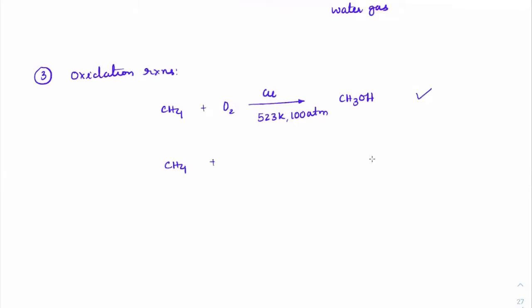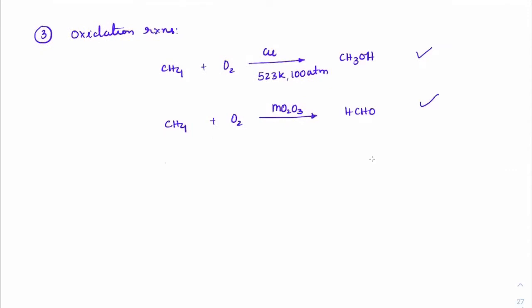CH4 plus O2 in the presence of molybdenum oxide, we will get formaldehyde. Or alkane plus O2 in the presence of manganese acetate will give acids, RCOOH.